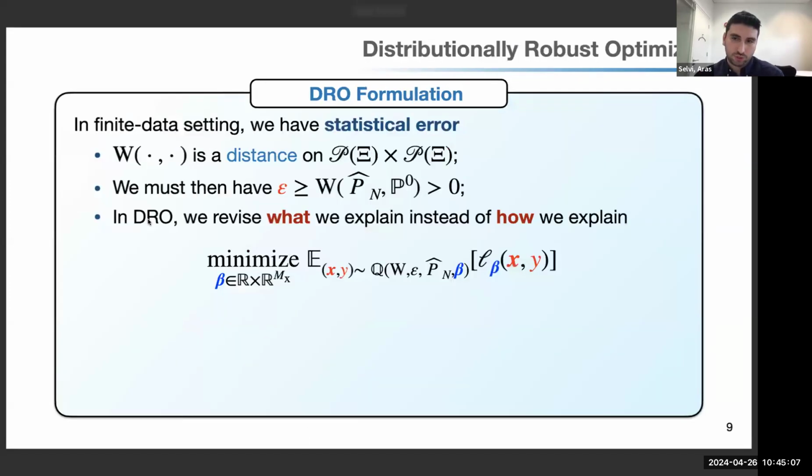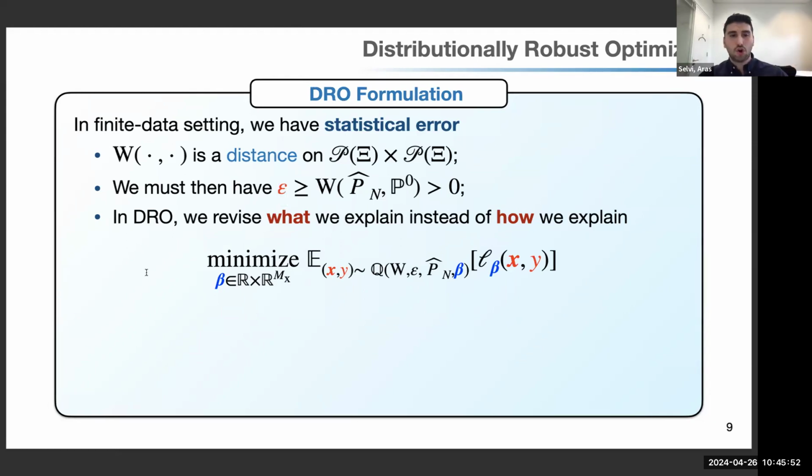This brings us to the distributional robust optimization literature. So the philosophy of distributional robust optimization says that we have overfitting because the empirical distribution that we estimated from the historical observations has a distance from the true distribution. So we have overfitting because of the statistical errors we make. So if W is a distance, and this is like a spoiler that soon I will be using Wasserstein distance, but for now, if we think of W as a general distance between two probability distributions, then we must have a positive difference between the empirical distribution and the true distribution. And assume we know some epsilon that upper bounds this distance.